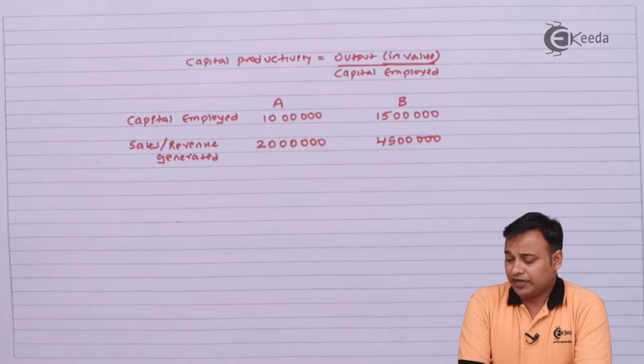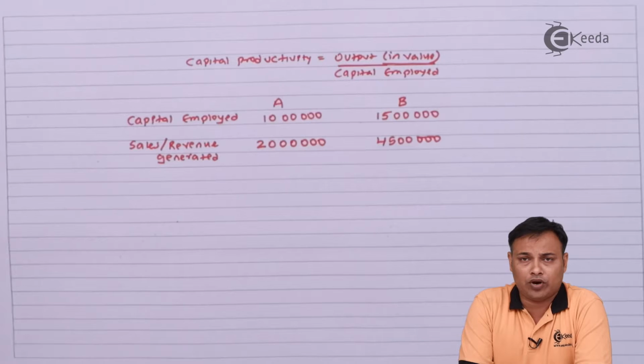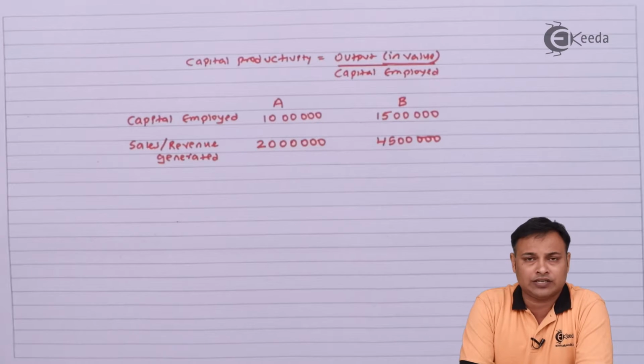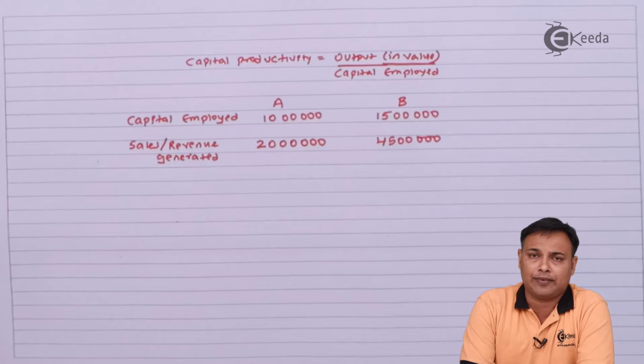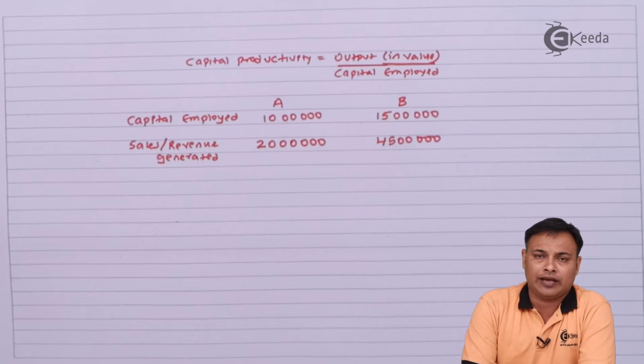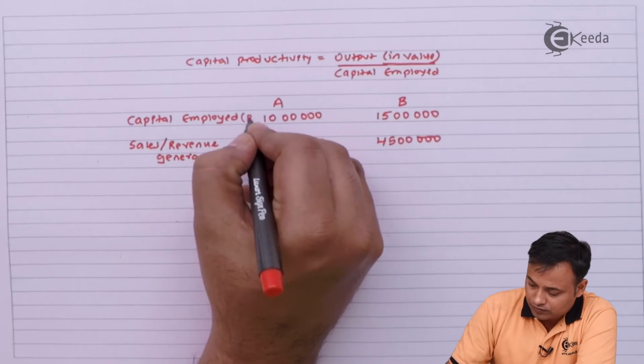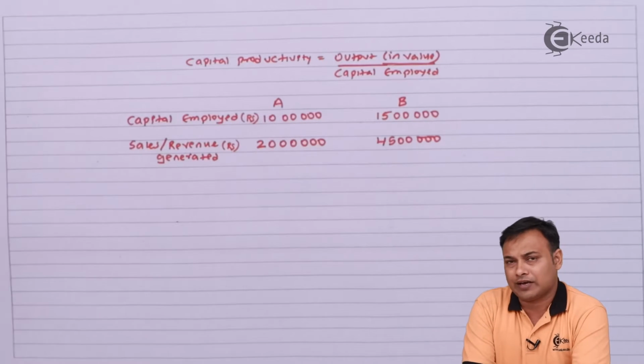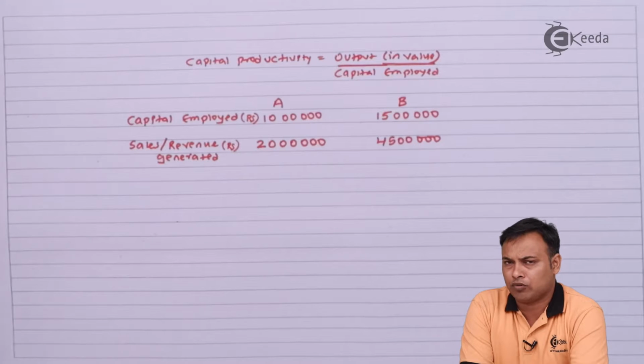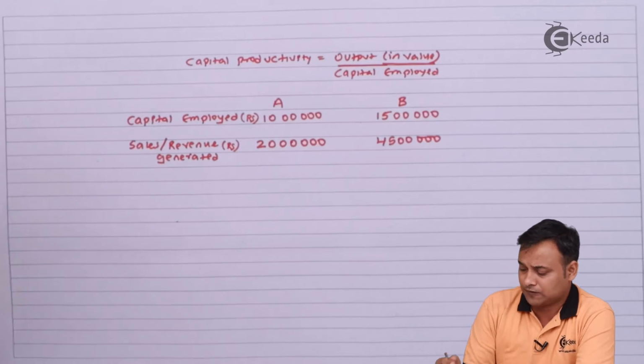So I have two firms, A and B. A has a capital employed of rupees 10 lakhs and it has generated a sales revenue of 20 lakhs. But as for B, the capital employed is 15 lakhs and it has generated sales of 45 lakhs. Now, how do I compare the productivity of both the organizations or both the firms?